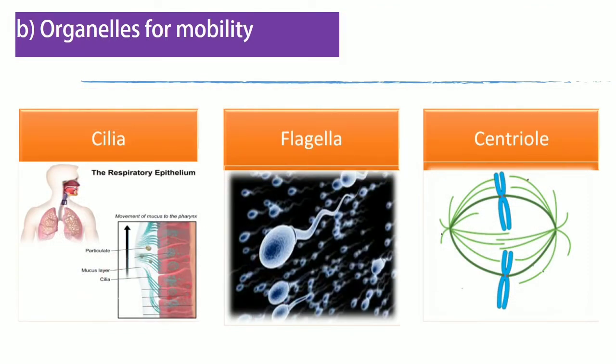Cilia, flagella and centrioles are the organelles that help with mobility, called microfilaments. Especially, these microfilaments are made out of specific protein structures.